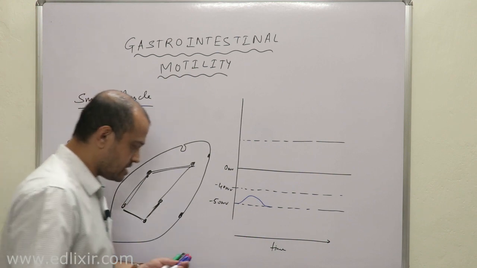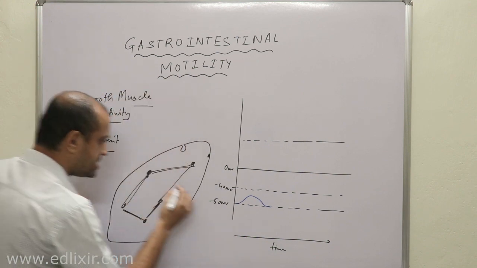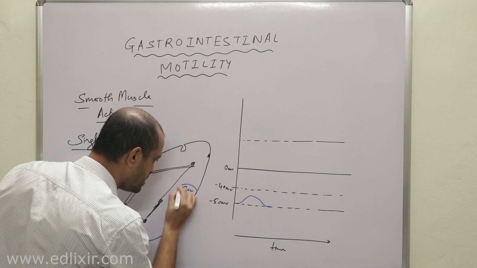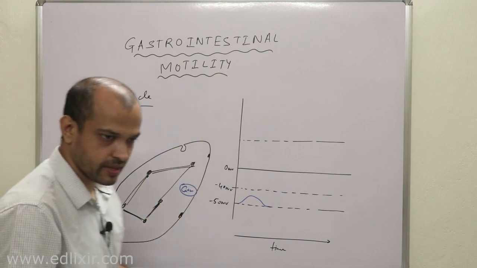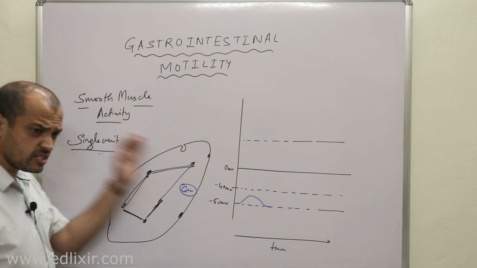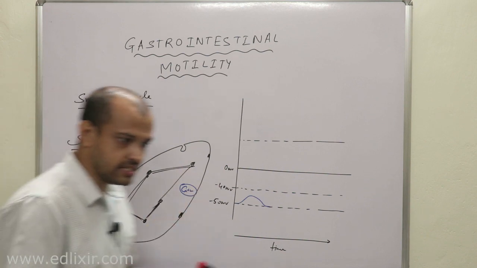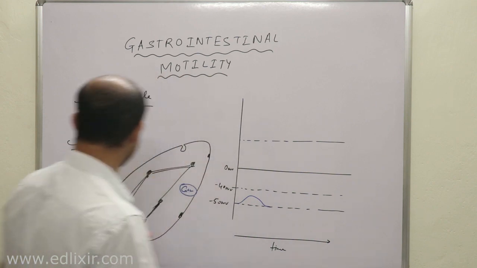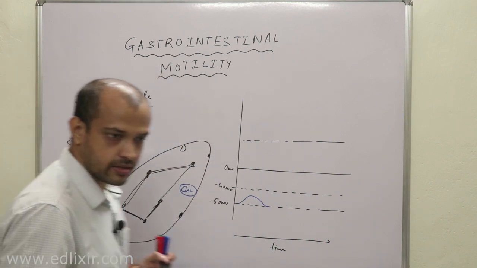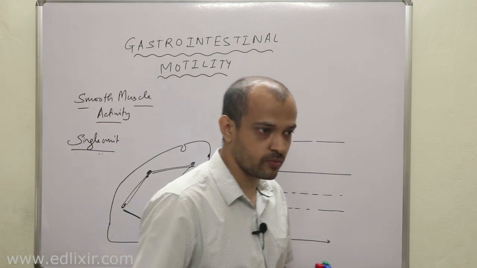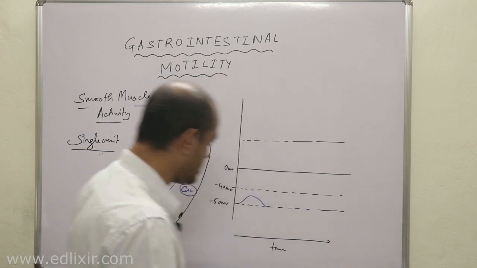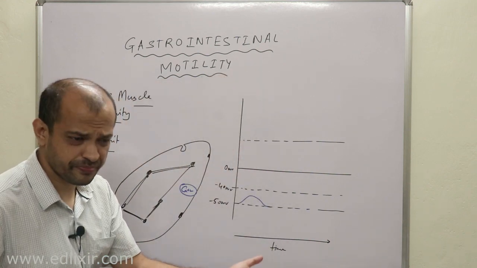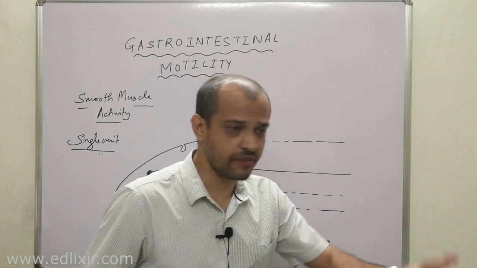What happens is that whenever L-type calcium starts entering the smooth muscle, then through gap junctions it enters other smooth muscles, right? This is called single unit smooth muscle, that is, they are controlled by a single motor neuron, and then this motor neuron activates other muscles with the help of gap junctions, right?